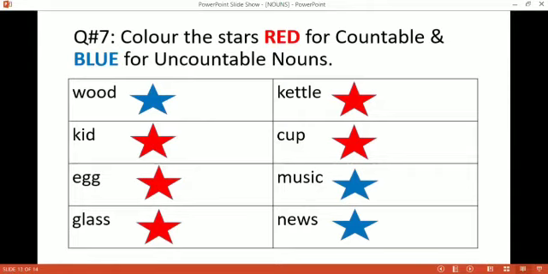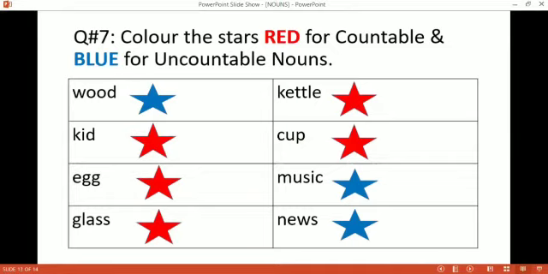Okay, children. On the next column, there is a kettle. Kettle means teapot in which we make tea. It is called kettle and it is countable. There are 3 kettles on the shelf. We can count the kettle. So color the star with red color. Cup. Cup is also countable. Color the star with, yes, red color.